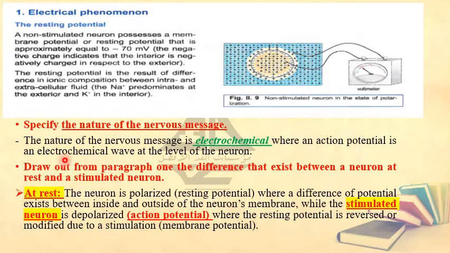But before, I want you to draw out from the paragraph the difference between a neuron at rest and an activated neuron, or a neuron subjected to a stimulus, a stimulated neuron. At rest, it means the neuron is polarized. What do you mean by polarized? It means equilibrium in charges. There is equilibrium in charges along the sides of the membrane, where a difference of potential exists between inside and outside of the neuron's membrane.